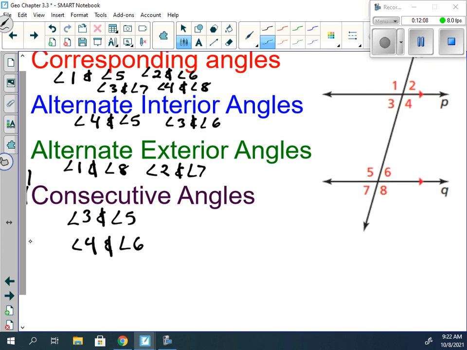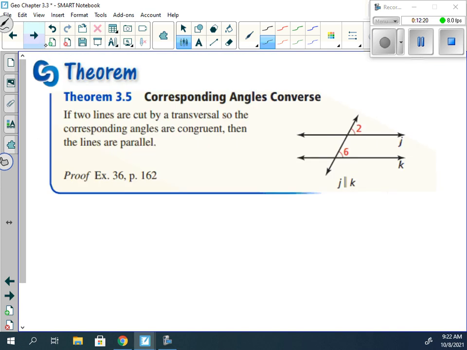Now, what we talked about yesterday, we started off with saying what? If two lines are parallel and cut by a transversal, then the corresponding angles are congruent, yes? Well, we're going a little bit different route today. We're going to talk about the corresponding angle converse. Well, the converse was taking our conditional statement and flipping the hypothesis and conclusion, yes?